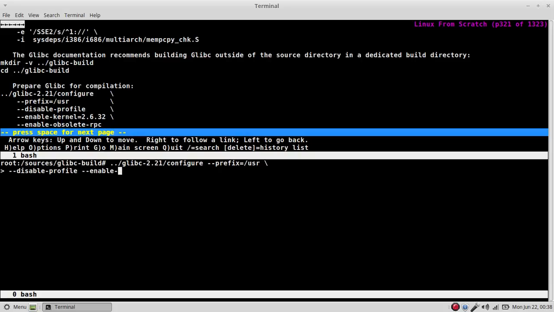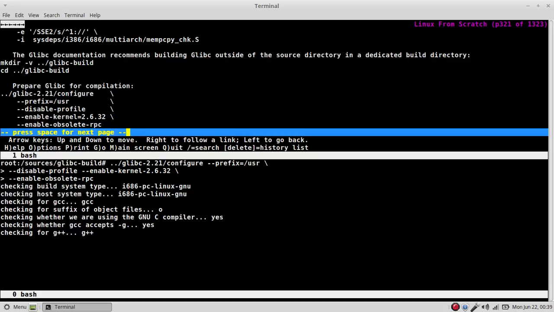Enable kernel equals 2.6.32. Enable obsolete RPC. Okay.